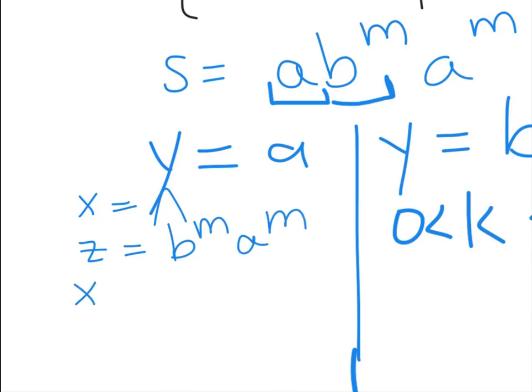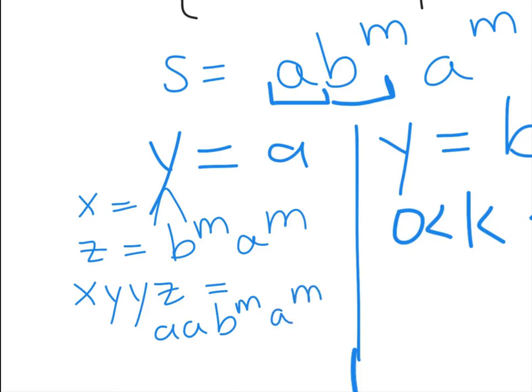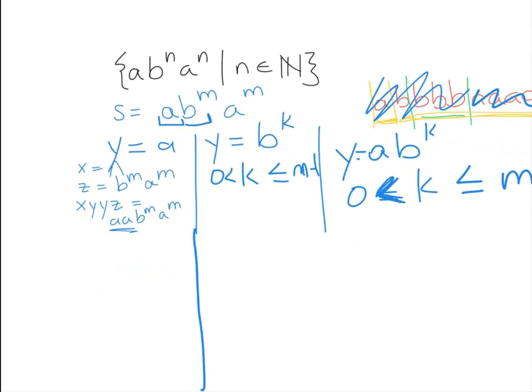And if we look at x, y, y, z, that's going to be lambda, and then two a's, and then b to the m, a to the m. And oh, look, x, y, y, z isn't in my language, right? Because we have two a's now instead of one, so that's no good. So we know that if this whole thing were going to work, y wouldn't just be a.